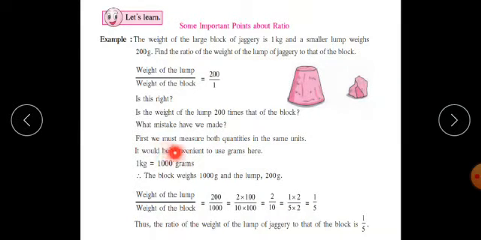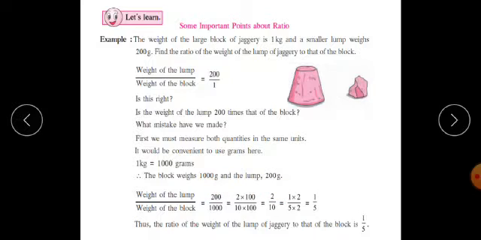Now, students, first we must measure both quantities in the same units. That is, either you have to convert 200 grams into kg or you have to convert 1 kg into grams. And students, always remember, it is very easy to convert the bigger unit into the smaller one. Therefore 1 kg is equal to 1000 grams. Therefore the block weighs 1000 grams and the lump weighs 200 grams. Now see carefully that the weights of both the things, that is the block and the lump, are in the same unit, that is in grams.